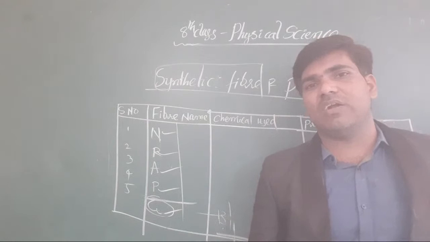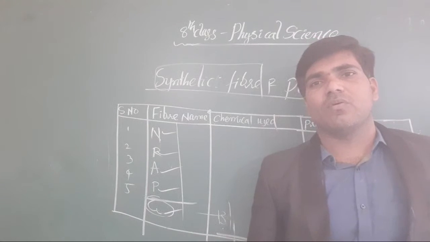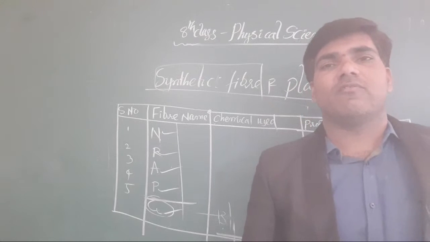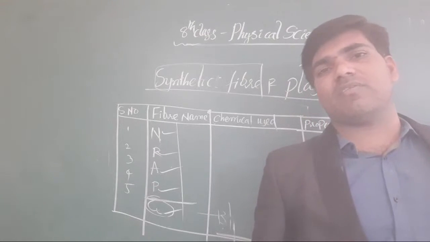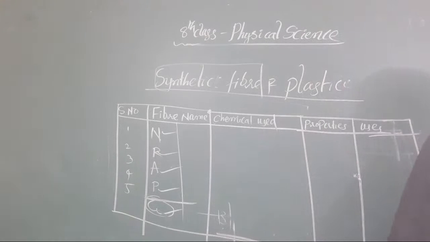It was first invented by the scientist. Clear or not, all of you? Who is that? What is the name of the scientist who introduced plastic? That is Alexander Parkes.